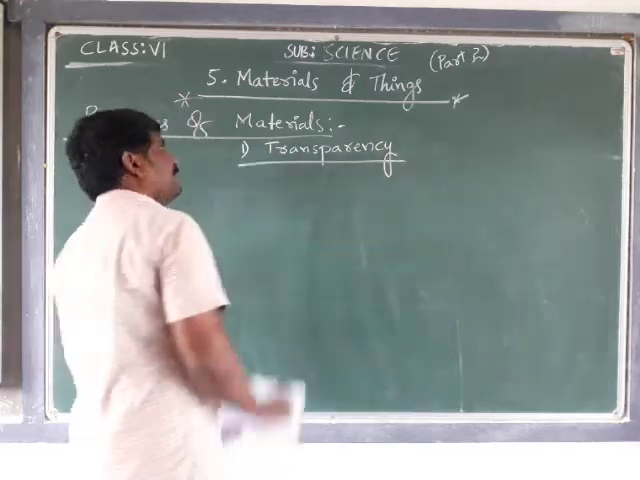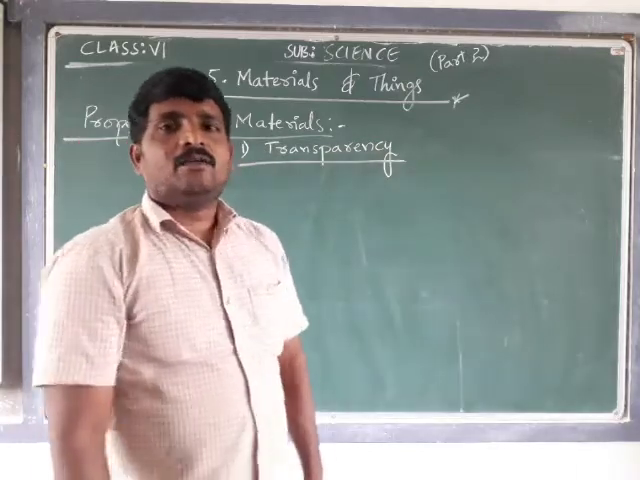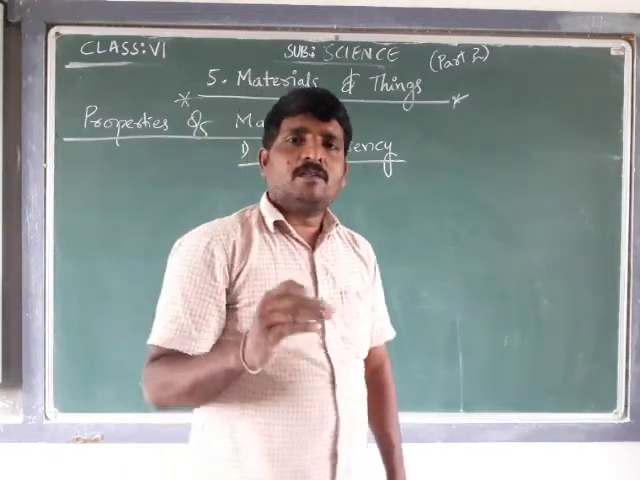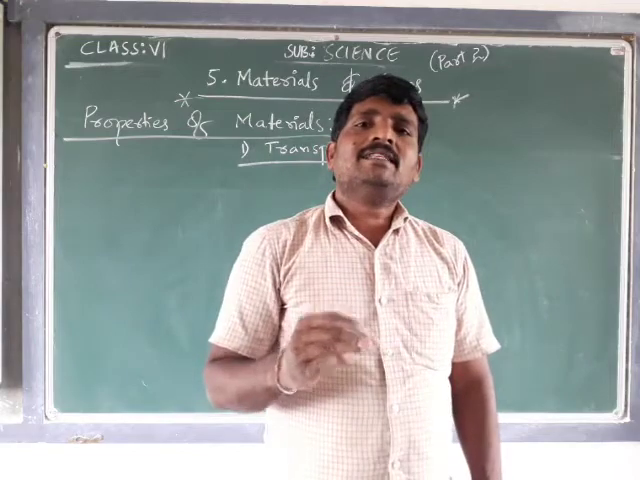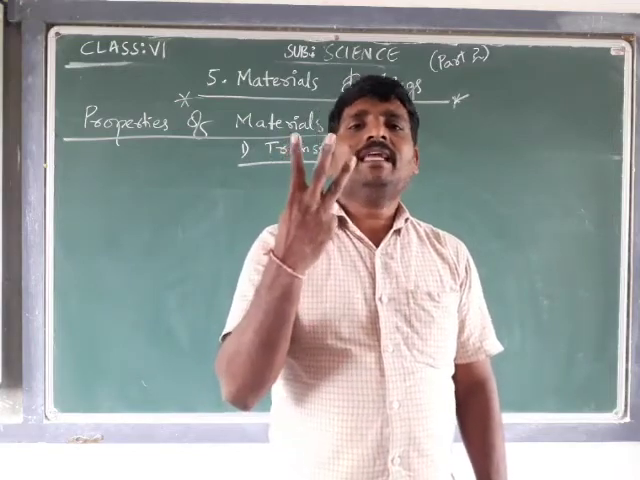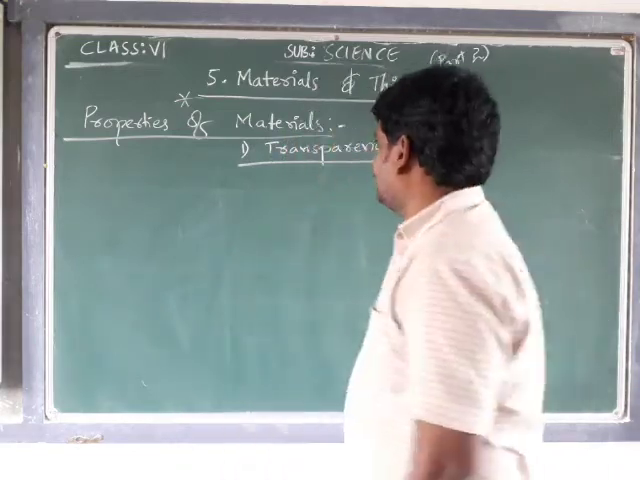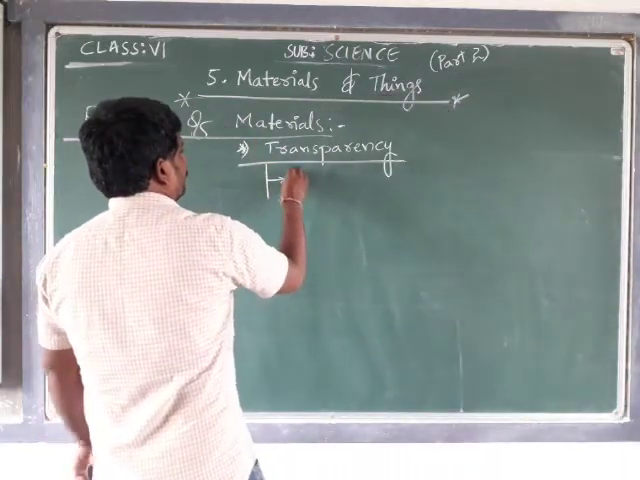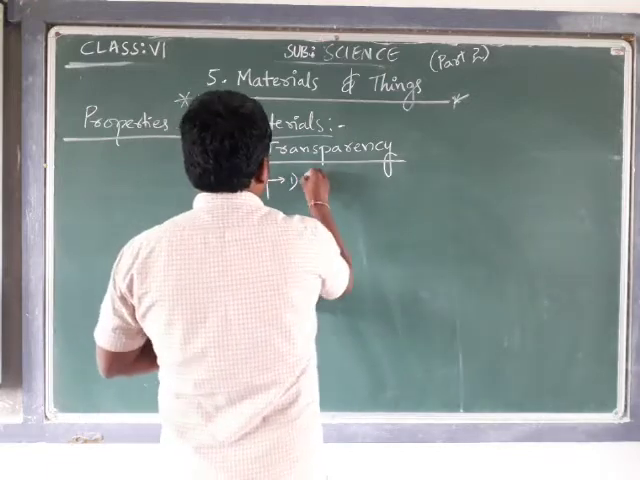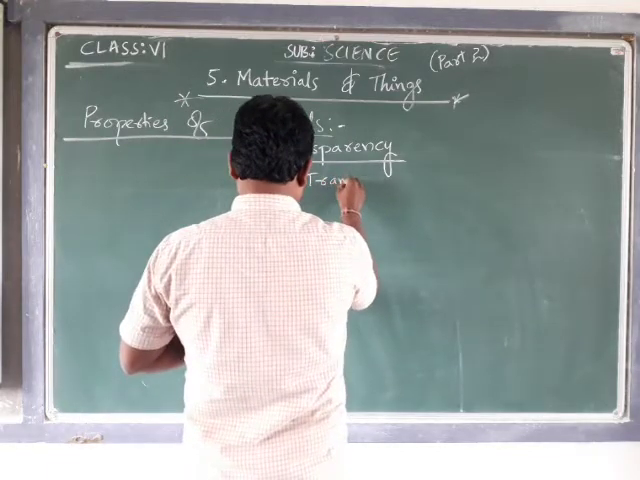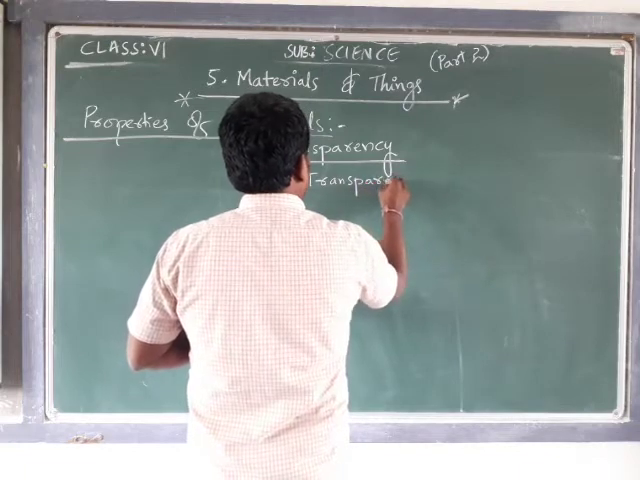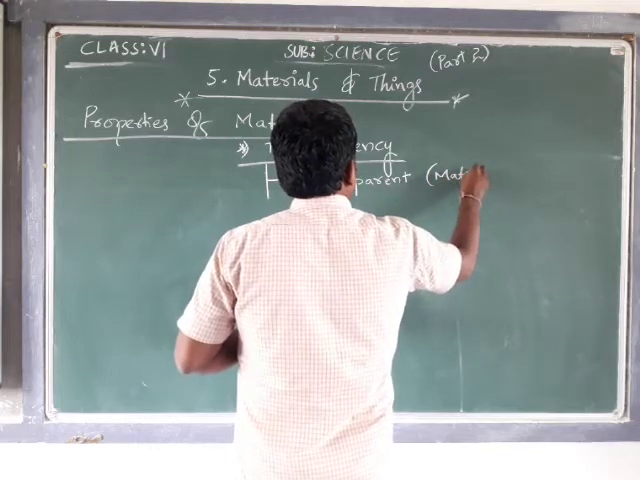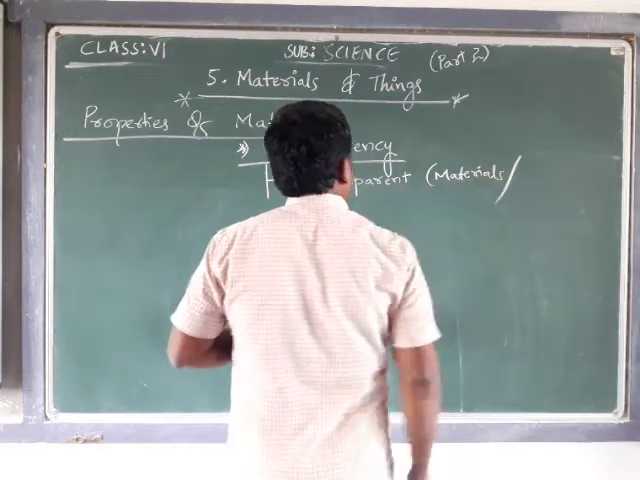What is the first property of the material? Transparency. According to the property of transparency, materials are categorized into three types. The first one is transparent materials or objects.